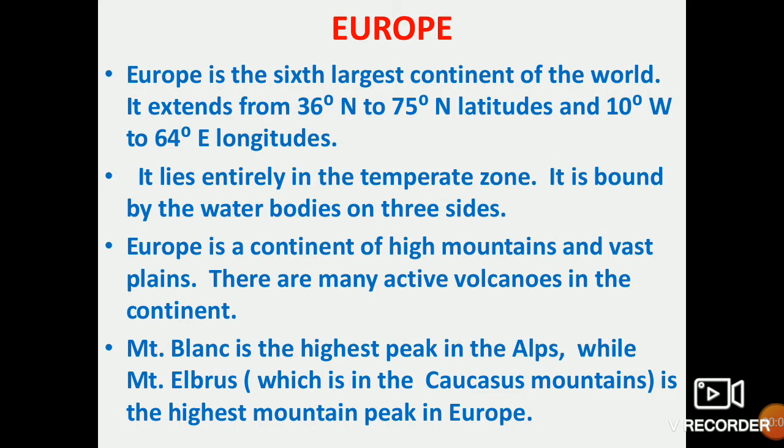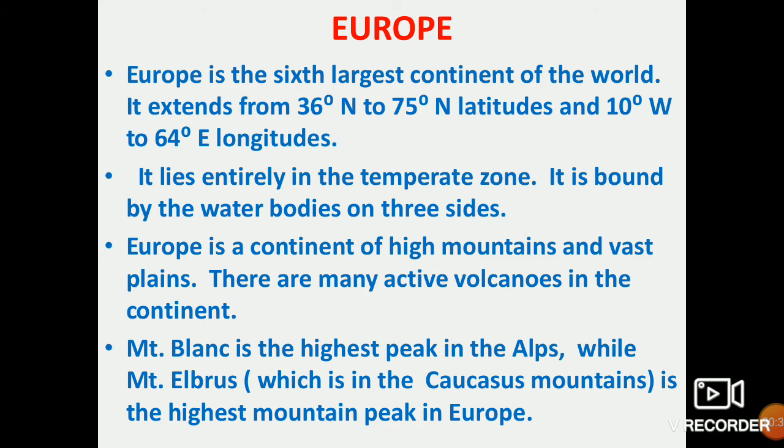Europe is the sixth largest continent of the world. Its latitude is 36 degrees north to 75 degrees north, and its longitude is 10 degrees west to 64 degrees east. It is completely in the temperate zone because water bodies are on three sides. Europe is covered with water on its three sides.